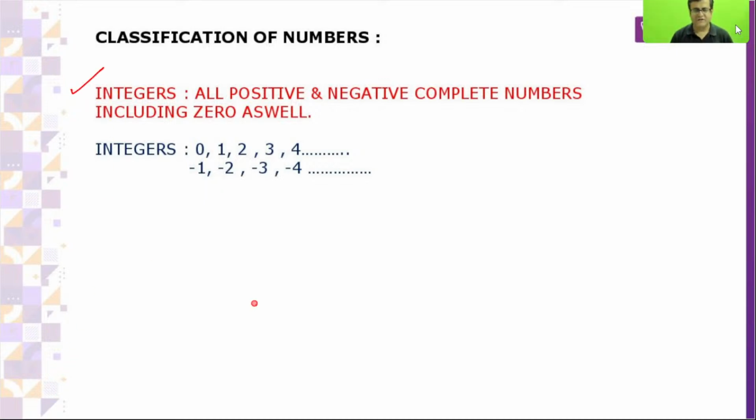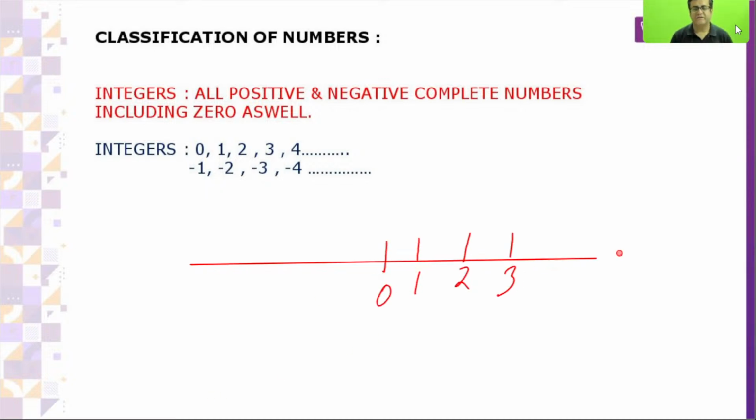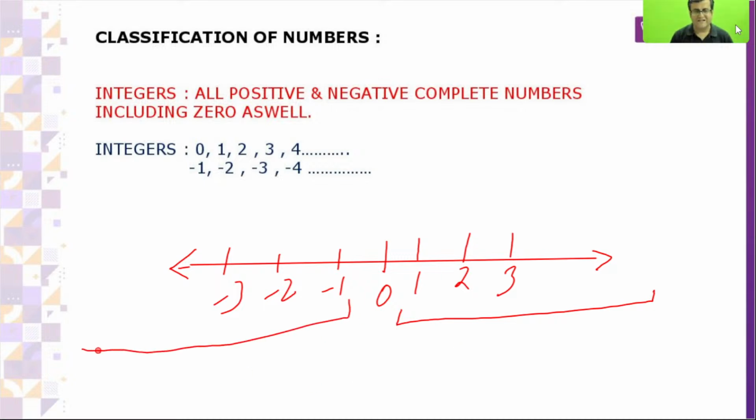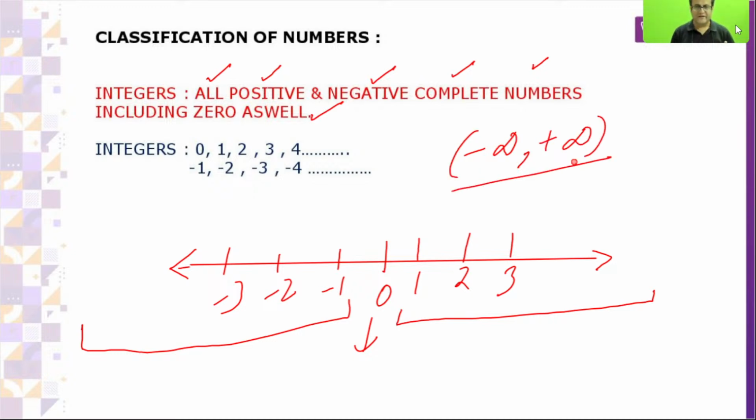What about integers? If you have ever seen a number line, it has 0, 1, 2, 3 up to infinite on one side, then -1, -2, -3 up to minus infinite on the other side. All positive, all negative, complete numbers, including 0. So I can say minus infinity to plus infinity. But decimals should not be there. They should not be fractions.